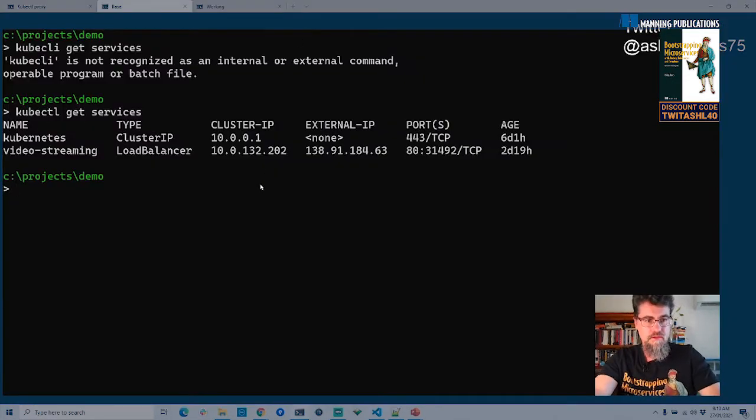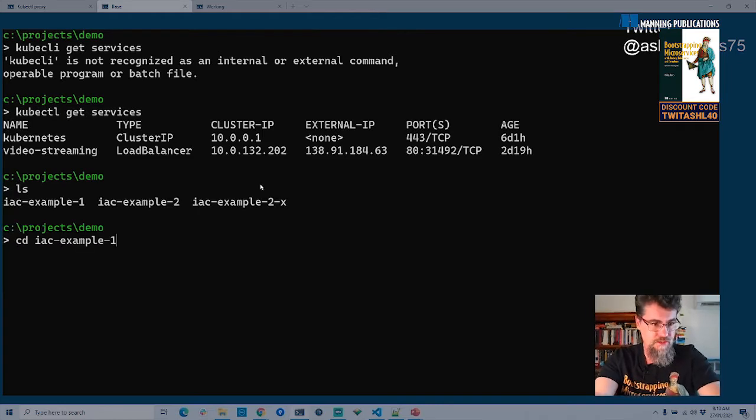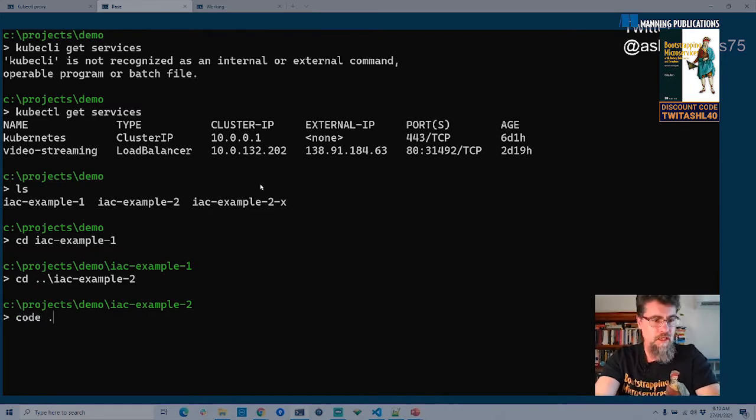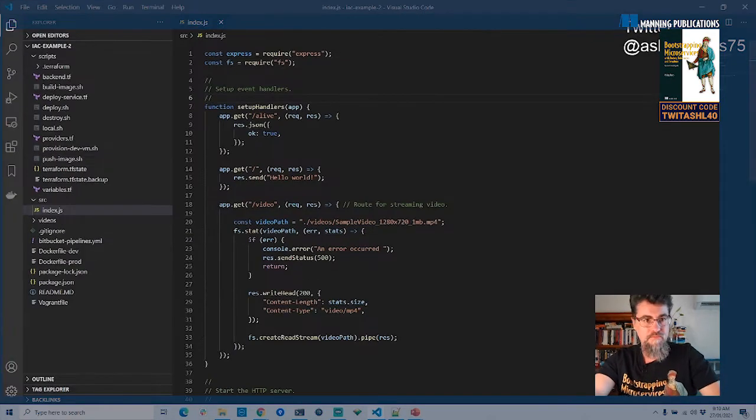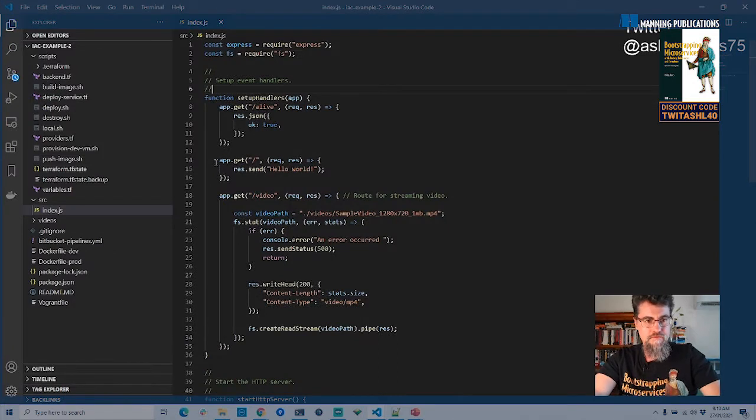Okay, so I'm just going to go into the code repo. Oh, that's the wrong one. I'm just going to go into the code repo that I've already got downloaded. I'm going to open up Visual Studio Code from this directory. It's just appeared on the wrong screen. Let's bring it back.